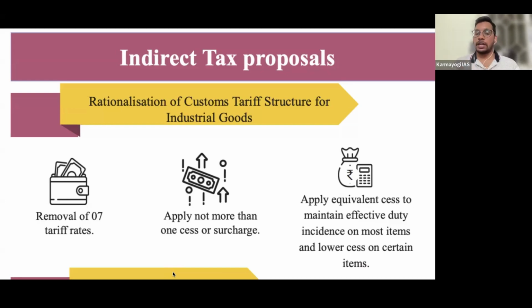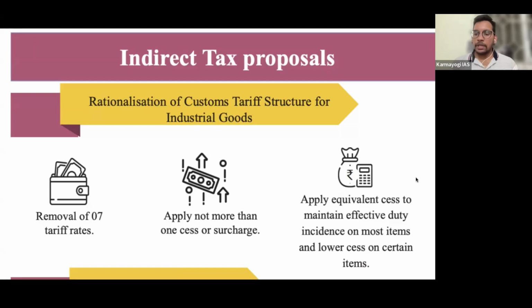And cess and surcharge do not form part of the divisible pool. That means this money that is collected will not be given to states, unlike the tax we share, around 41%, 41 or 43, I'm not sure. Finance Commission, I think it's 41 only. As per the Finance Commission recommendation, the center has to share taxes with the states. But cess and surcharge need not be shared. That's why the Karnataka and Kerala governments are trying in recent times, that cess has to be reduced, right?